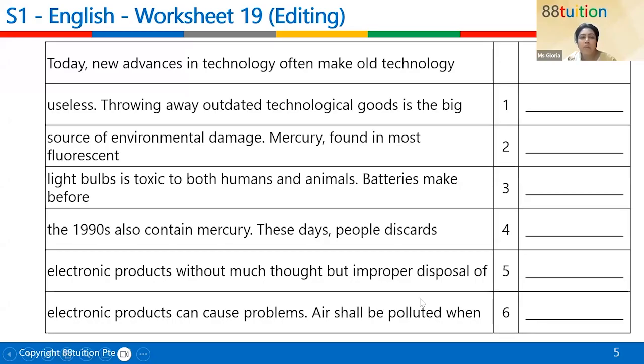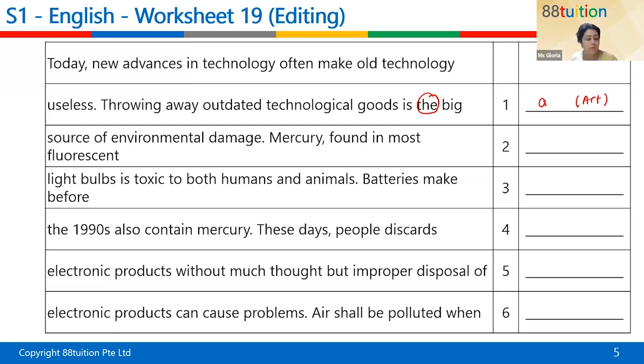All right, today, new advances in technology often make old technology useless. Throwing away outdated technological goods is the big source of environmental damage. What do you think is an error in the first sentence? Is it the, wait, sorry, big? No, it's the. It's not supposed to be the big source, but a big source because it wasn't mentioned before. So this error is the article usage. Okay. All right, so the next one is a big source of environment.